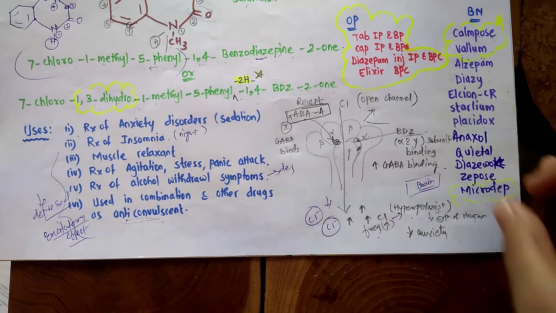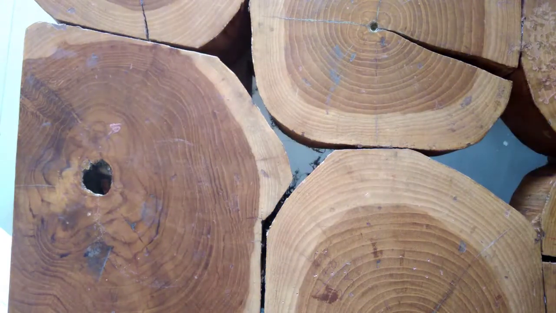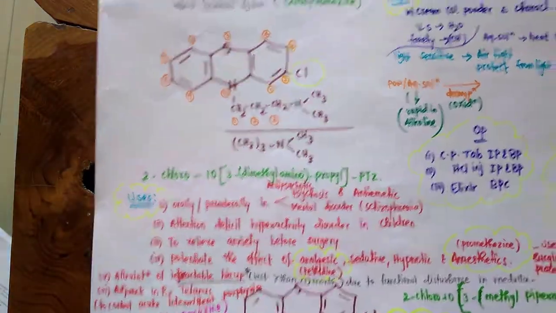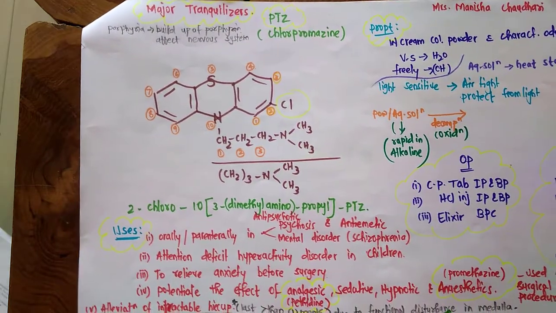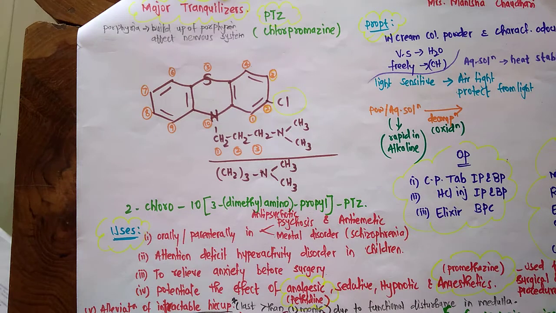So this way the benzodiazepines will act. Instead of showing their own action, they make GABA attach more, and in turn the chloride channel opening frequency will be increased. Due to ion channel opening, more chloride influx and hyperpolarization of the neuronal membrane occur, because of which a depressant effect will occur and you will get relief from the anxiety.